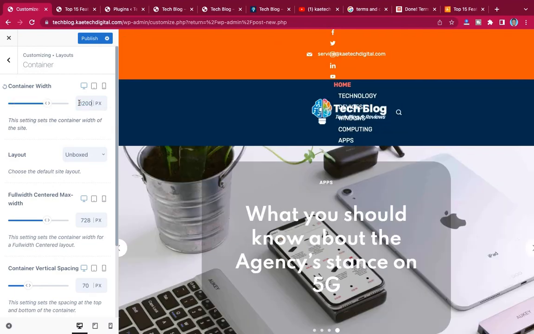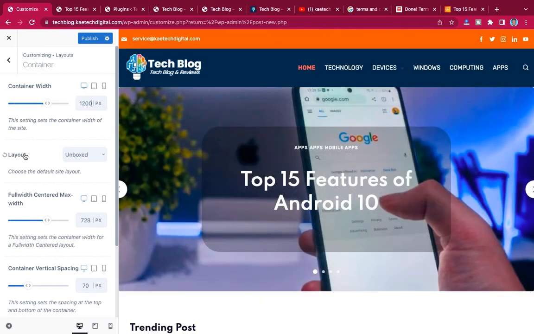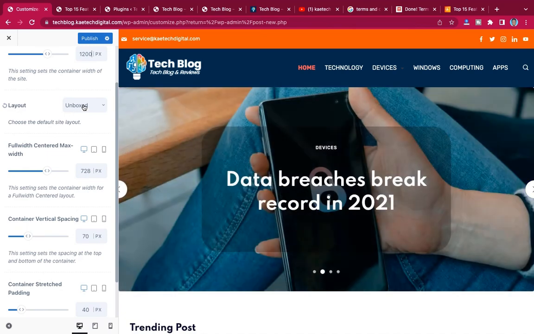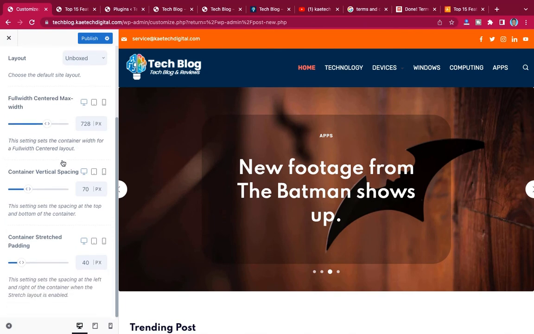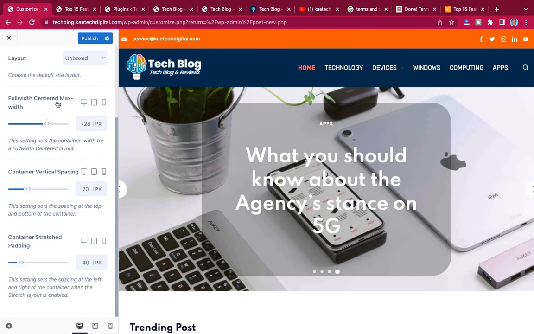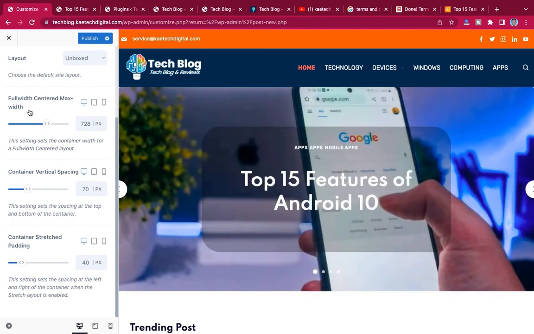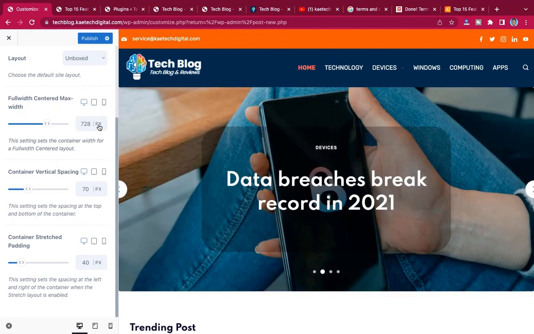And then the layout itself, is it boxed, content boxed, or unboxed? You can change it. And then the full width, centered, max width. That one too, you can change. These are all breakpoints, so you can also change them.